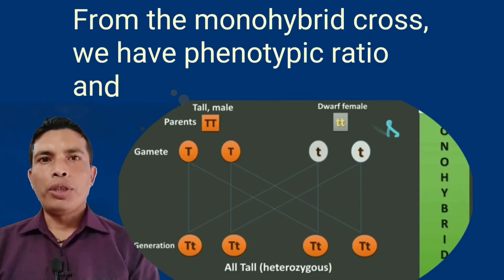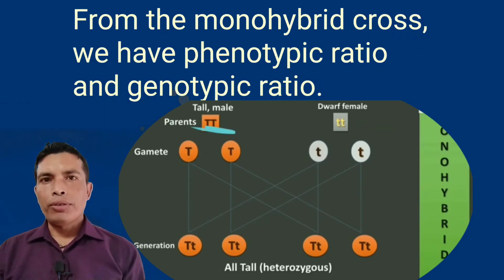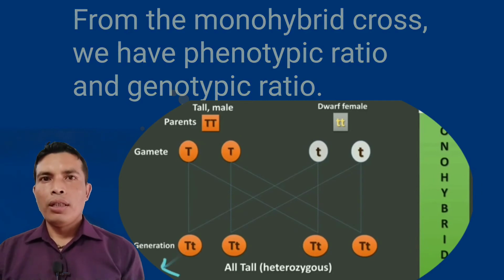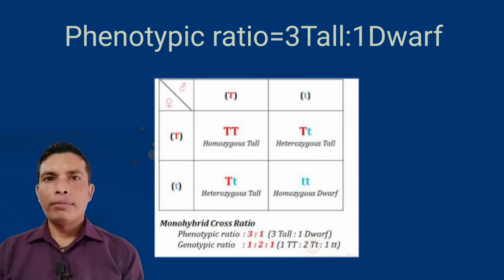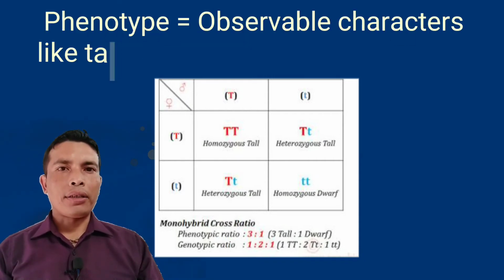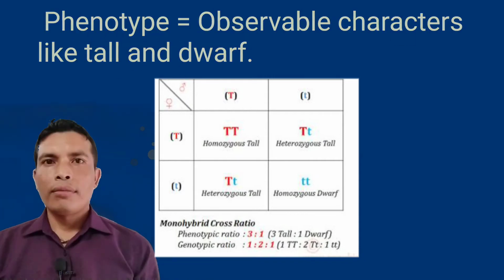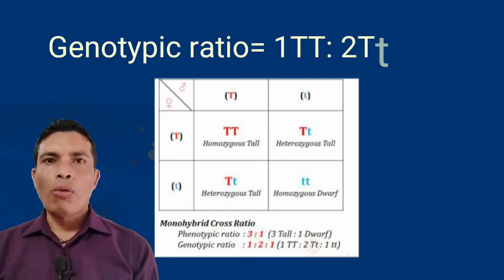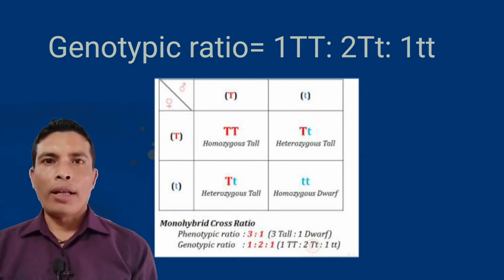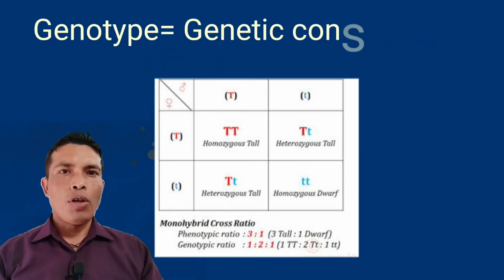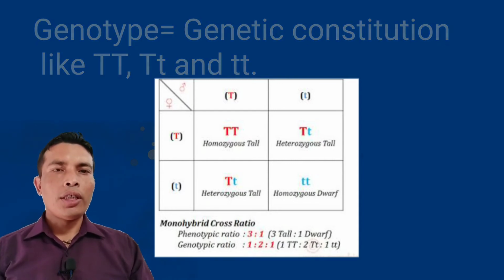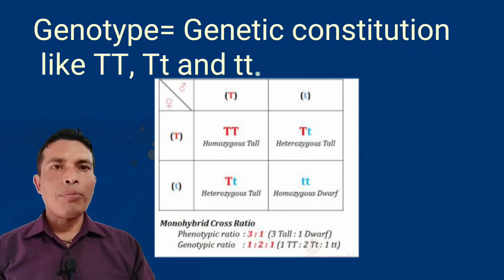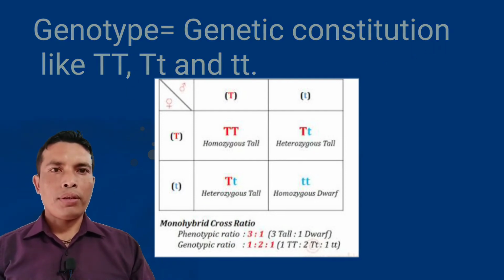From the monohybrid cross we got phenotypic and genotypic ratios. In the phenotypic ratio of the monohybrid cross we got 3:1. Phenotype means the observable characters of an individual. In the genotypic ratio we got 1:2:1. The genetic constitution of an individual is called its genotype. Capital T capital T, capital T small t, small t small t are the examples of genotypes from the cross.